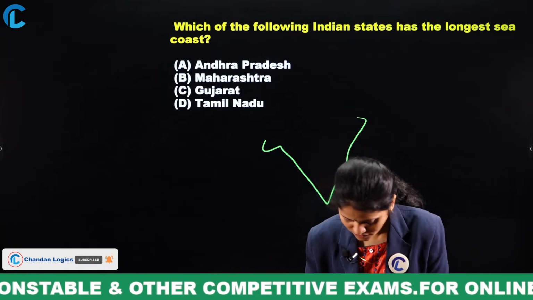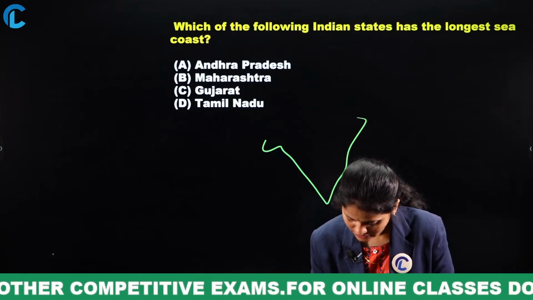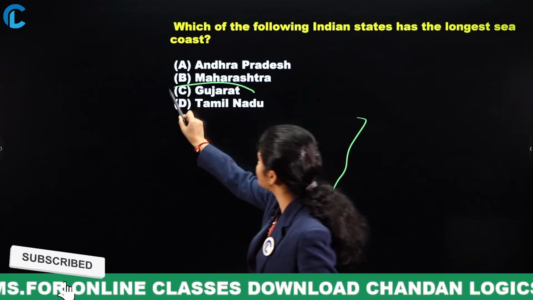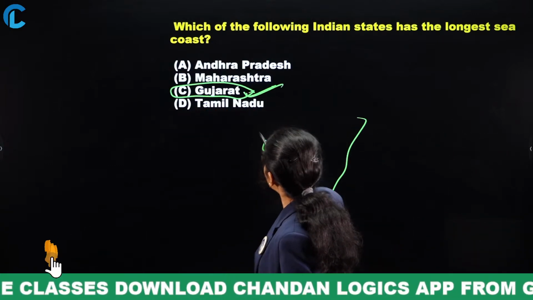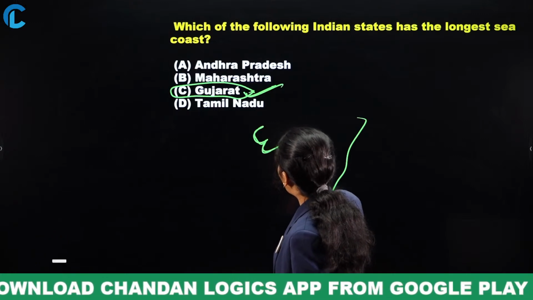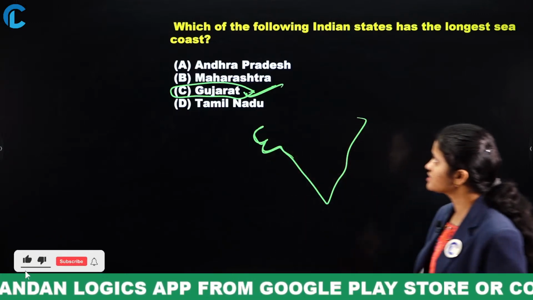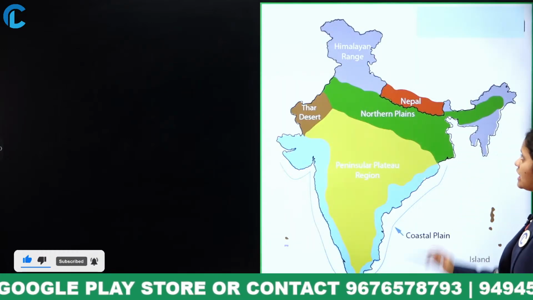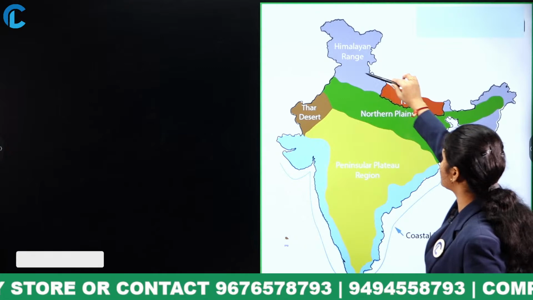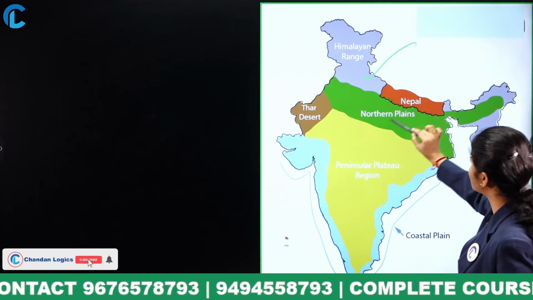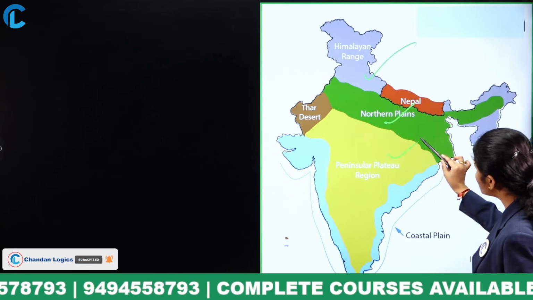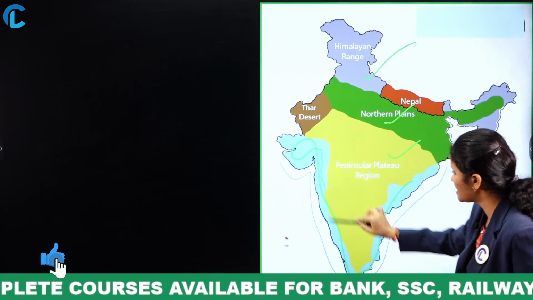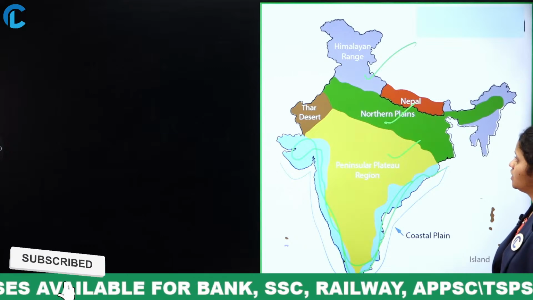Yes, the state having the longest sea coast is option C, that is Gujarat. So Gujarat has the longest sea coast. Next, you can observe the other regions here, like the Himalayan region, northern plains, peninsular plateau region, and the coastal plain, that is the sea coastal plains.